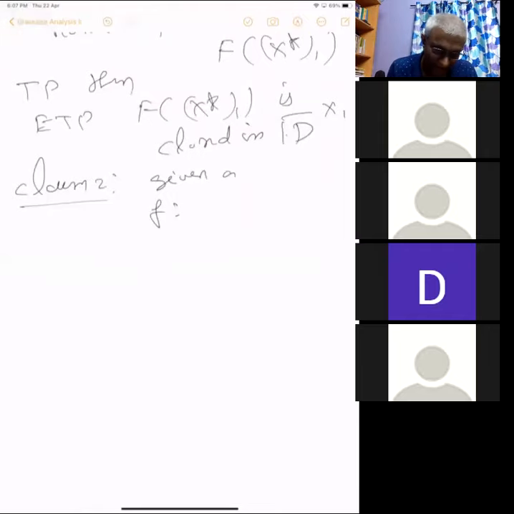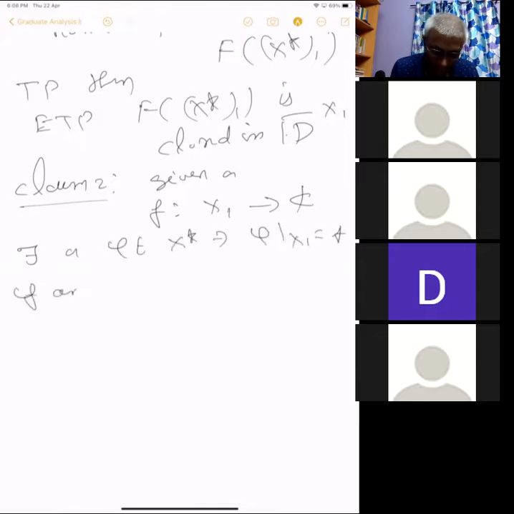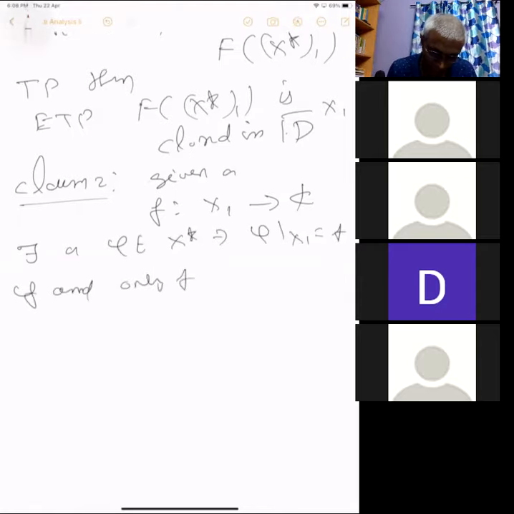Let f be a function from x1 to C. Given a function, there exists a phi in x star such that phi restricted to x1 equals f if and only if the first condition holds.